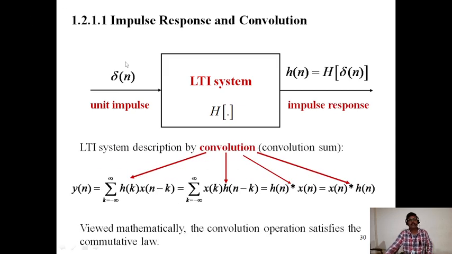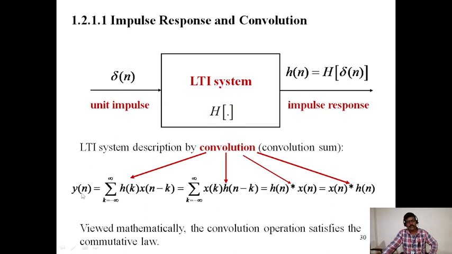This is the impulse response and convolution of the linear time invariant system, LTI. Impulse response: the unit impulse is delta of n, equal to 1 for n equal to 0, otherwise it is 0. For an LTI system, h of n is equal to the system's response to delta of n. Here the input is the impulse, therefore h of n is the response to delta of n. LTI system description by convolution.